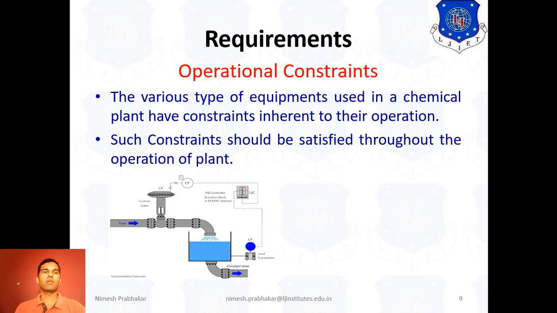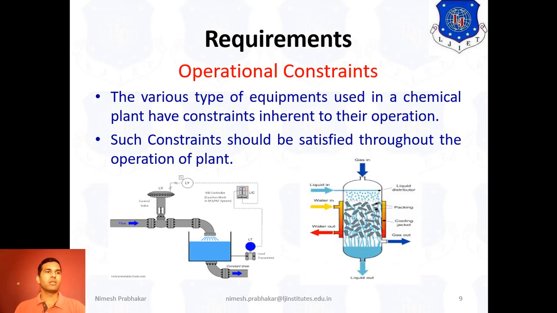Now we take a second example. This is a catalytic reactor. The temperature of a catalytic reactor should not exceed an upper limit, because if the temperature is higher than the upper limit, the catalyst may be destroyed. So, this is the operational constraint.